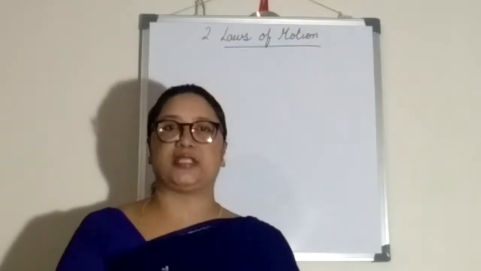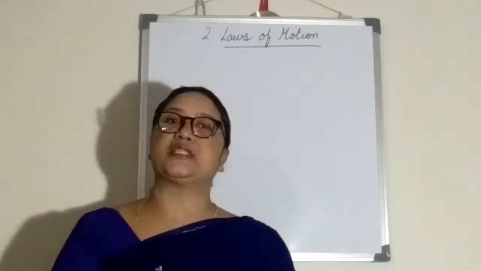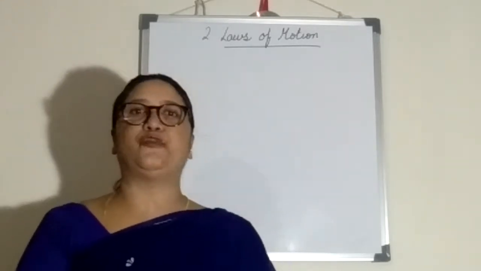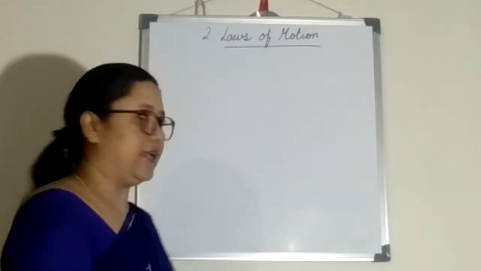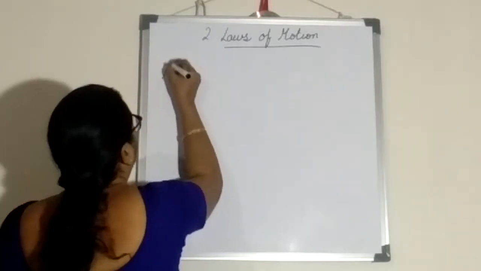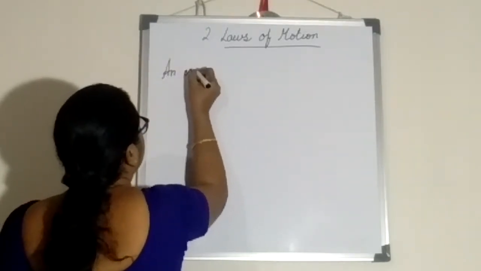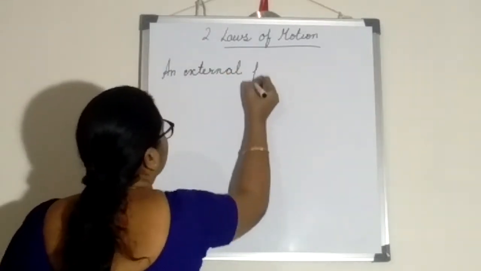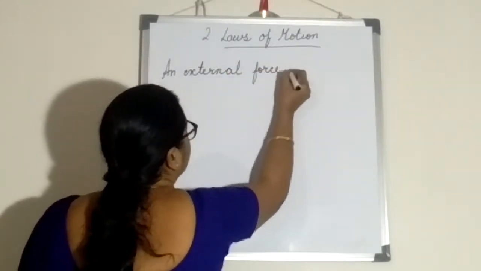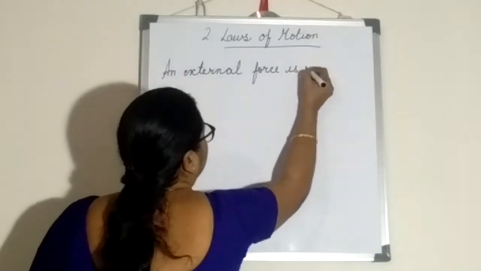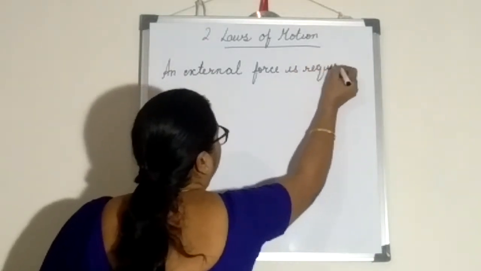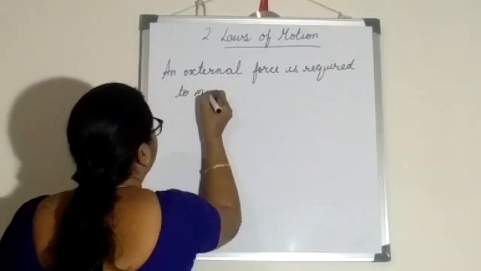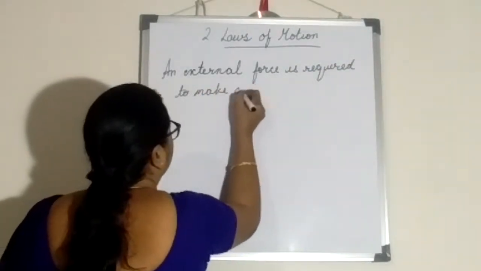An external force is required to move a stationary object. We all know, right? Is it clear? External force is required. I'll just write it down.